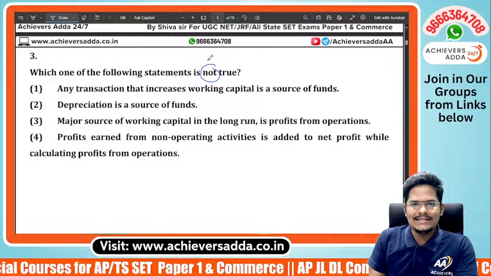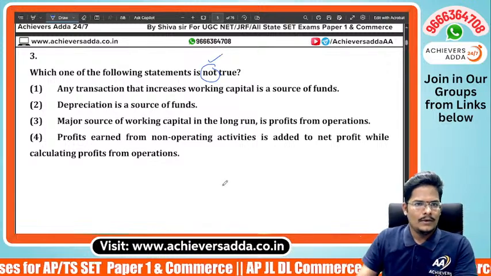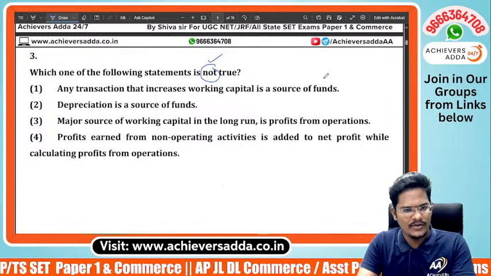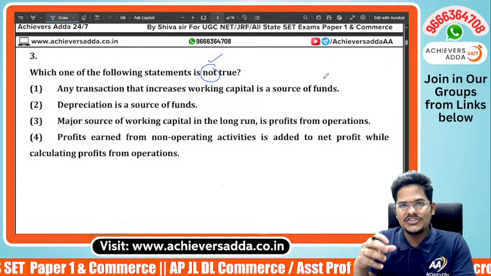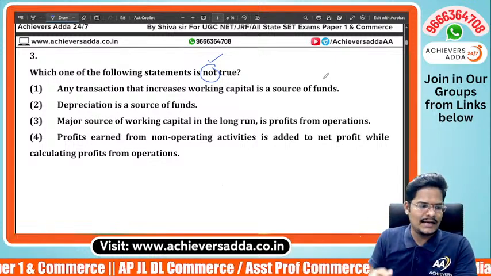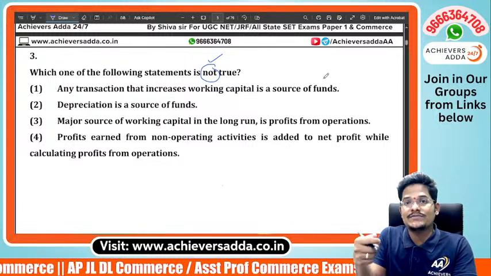Which of the following is not a true statement? Any transaction that increases a working capital is a source of fund. Depreciation is a source. Major source of working capital in long run is profits from operation.